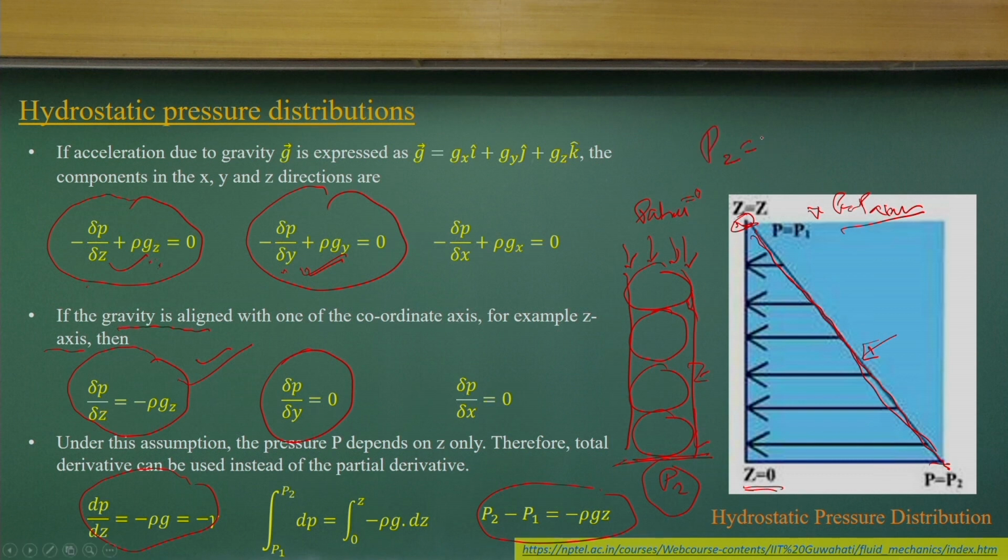That means the pressure will be rho g, the weight of the water or weight of the virtual fluid balls stacking here, into z, the column height. So, this is a very simple way we can find it out. If you are having problems getting the equations, which are very simple, you can just think of it as a stacking of fluid balls, virtual balls, and find out what will be the weight acting on a unit surface area, and that is the pressure that is going to act. Just the weight of the fluid balls divided by the area.